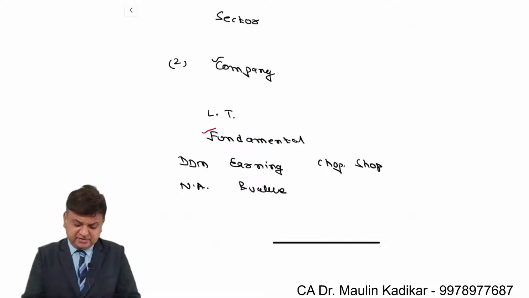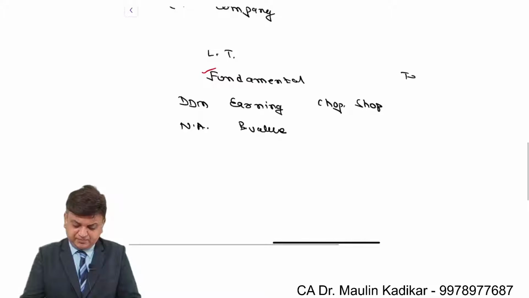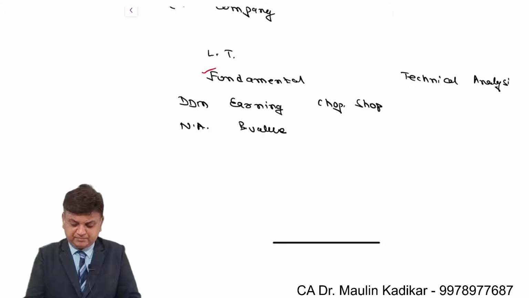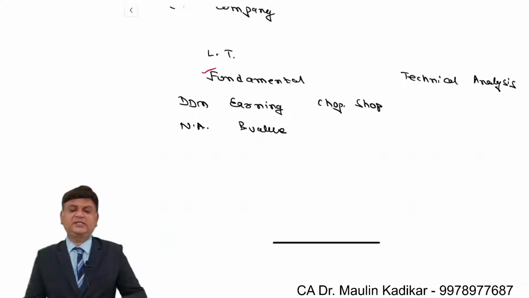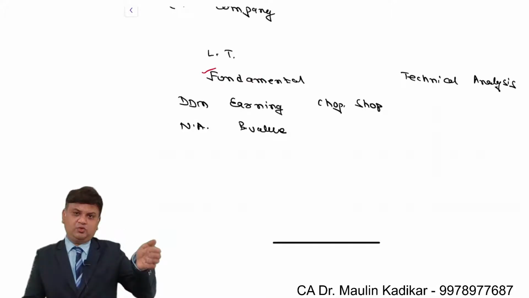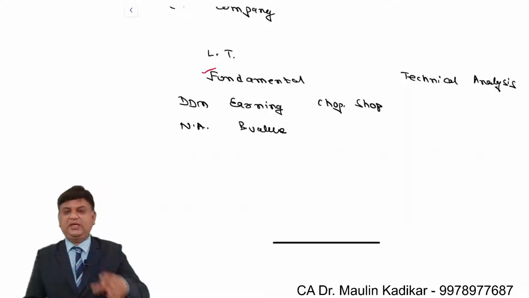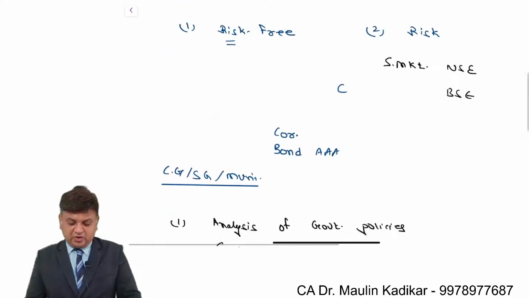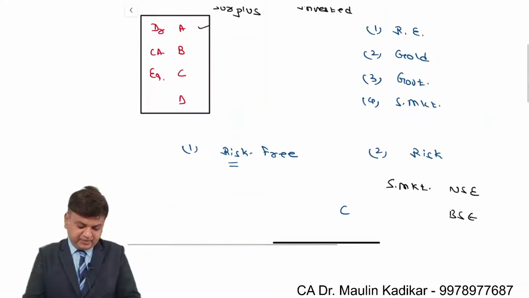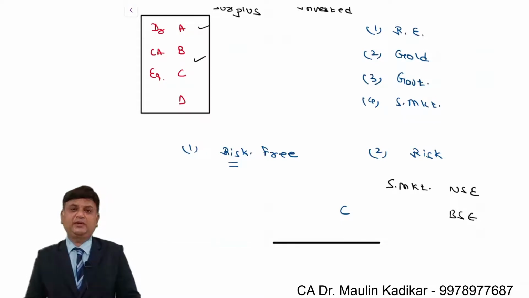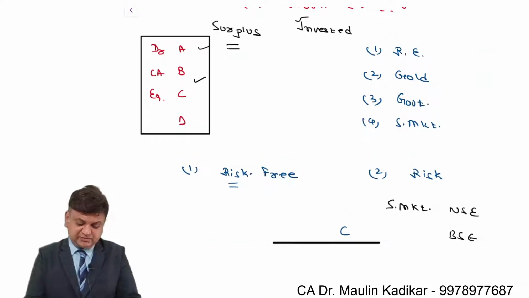Apart from that we have technical analysis also. In technical analysis, we are trying to understand whether the price of the security is likely to go up or go down. In that case, what kind of position can I take in the cash market, and what kind of position can I take in the F&O market, with which I will be able to make a gain. All these are things you can do for the purpose of making gain, and for investing the surplus funds that you have.